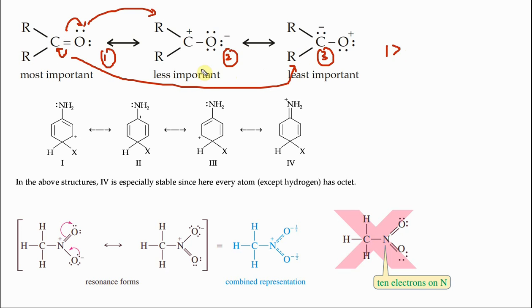Unlike the previous examples, here you see the more electronegative atom has the lone pair, here less electronegative atom has the lone pair. So this is less important than this one, this is least important, means less important than these two. So the importance of the structure is in this order: 1 much greater than 2, greater than 3.